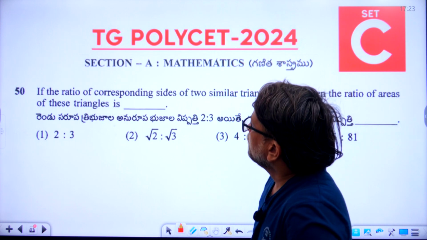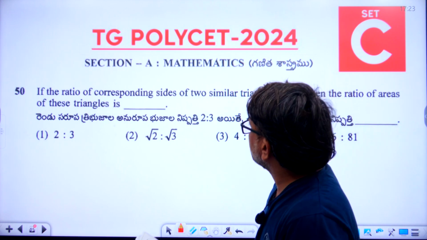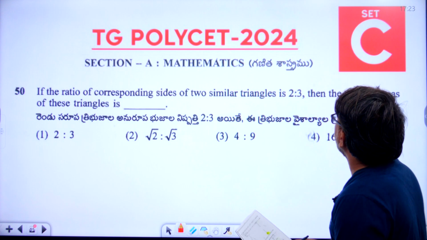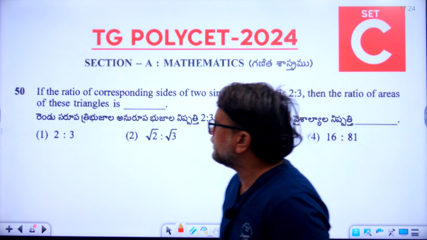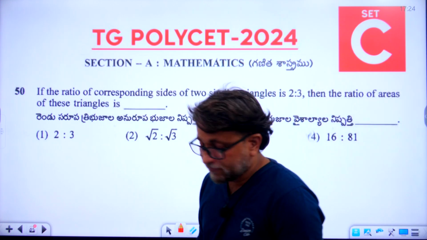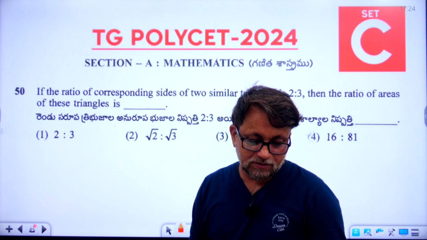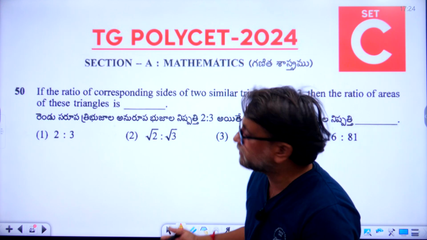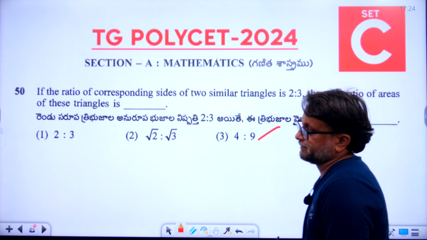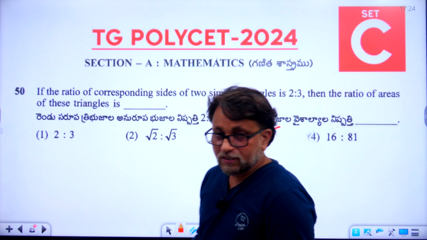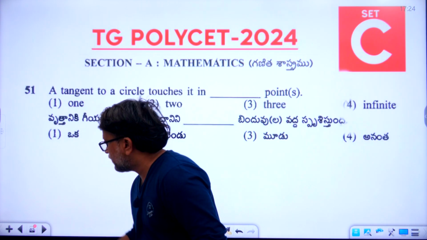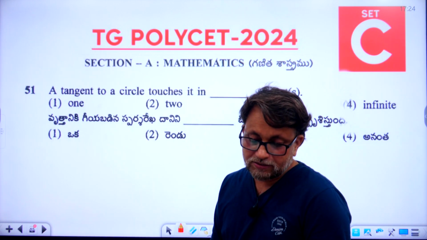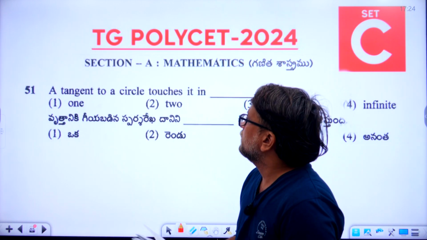If the ratio of corresponding sides of two similar triangles is 2:3, then the ratio of areas of these triangles is. So the right answer for the 50th question is the third option, 4:9. Okay students, please follow the key, everyone. Section C, students must and should concentrate here.